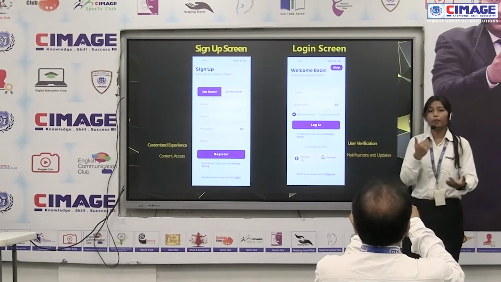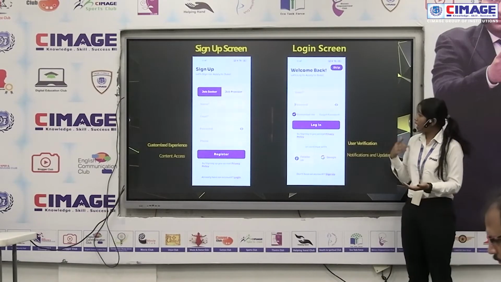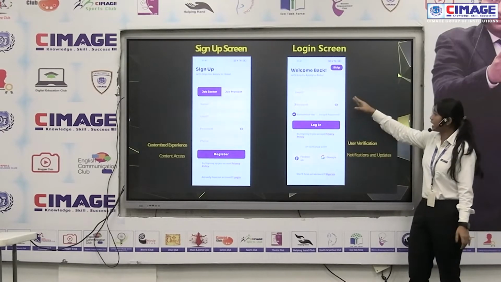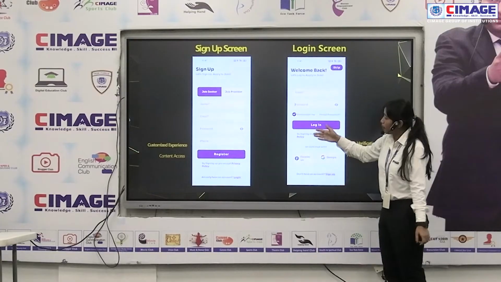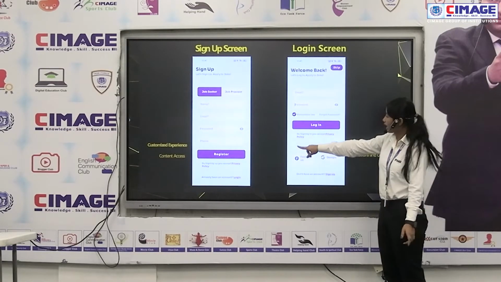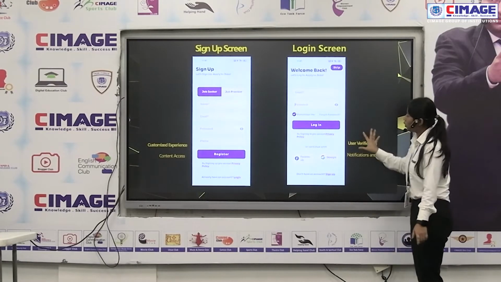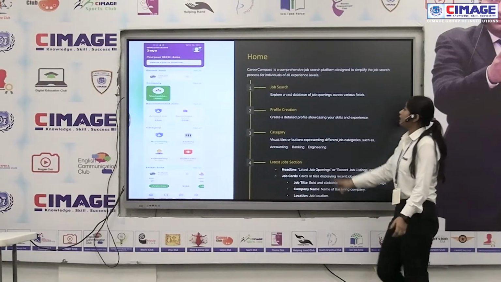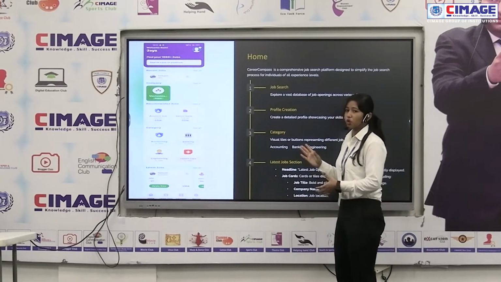If you have no account, then we first have to sign up. After sign up, we have to log in by giving your information like email, password, name, and phone. We register from here by signing up. Then we go to the login page, and we log in to this app using your mail and password.